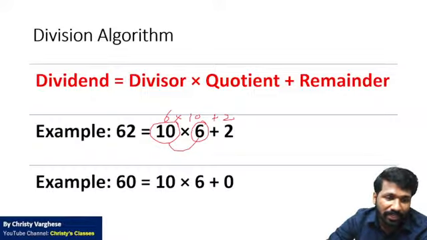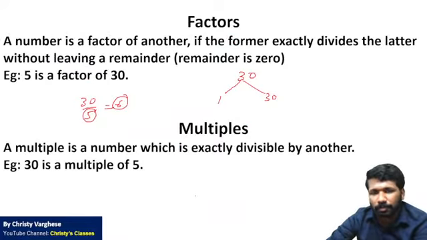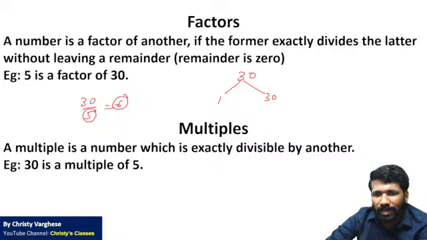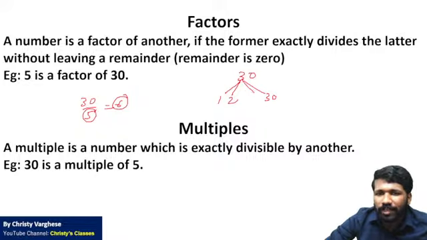So here we are discussing factors without any remainder. If 10 into 3 is possible, 3 into 10 is also possible. So 1 and 30 are factors because 1 into 30 is 30. 2 and 15 are factors because 2 into 15 is 30. 3 and 10 are factors because 3 into 10 is 30. 5 and 6 are factors because 5 into 6 is 30.